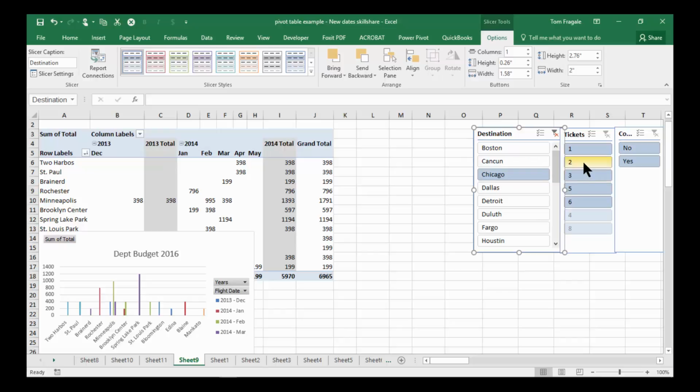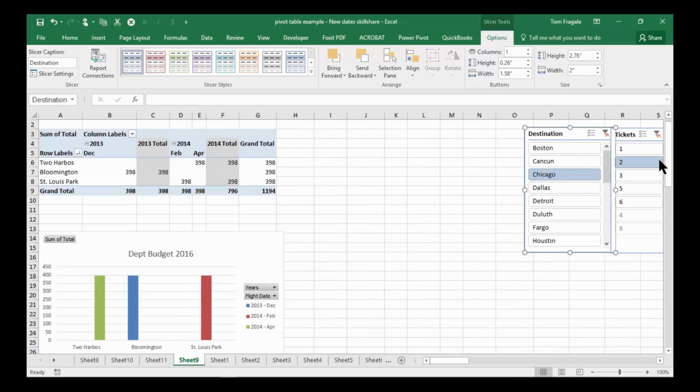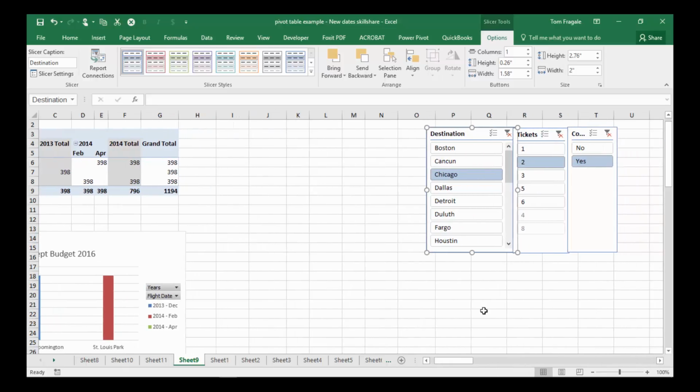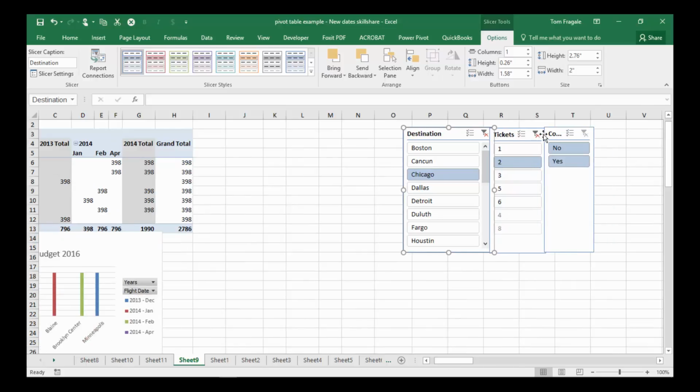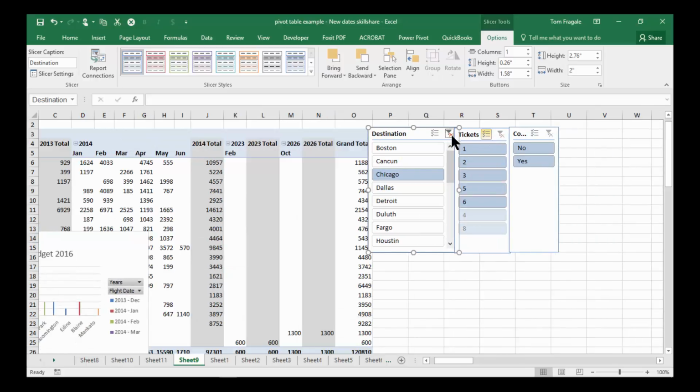I'll pick on 2 there. That changed the pivot table and the chart. And then I'll pick on yes over here. And that changed everything again. This is really amazing to me. I can get the exact records that we're looking for because of the slicers. Now to get everything back again, you'll pick on the funnel on the corner of the slicer windows. So I'll pick on this funnel and this one and this one. And now everything is back, as we can see.